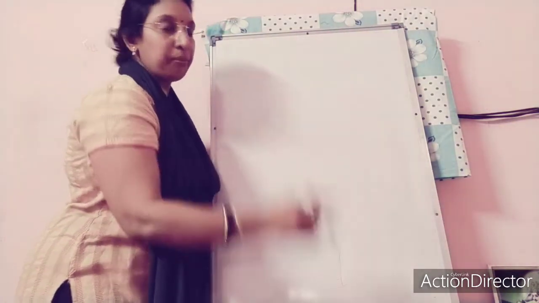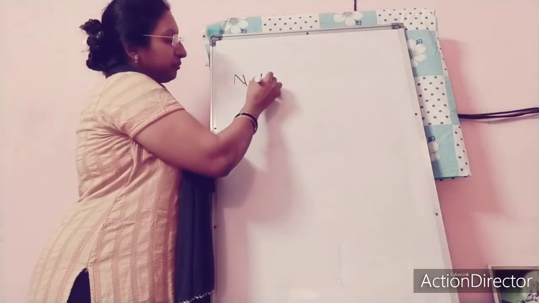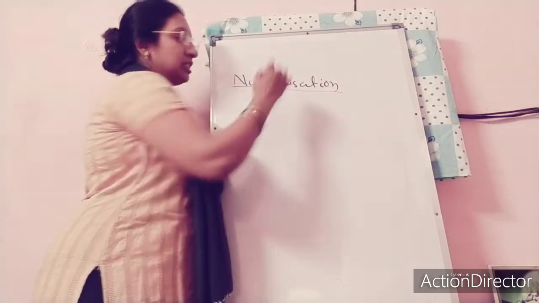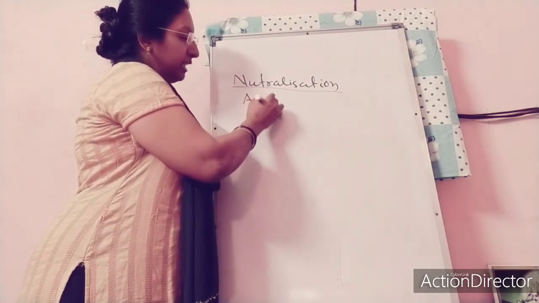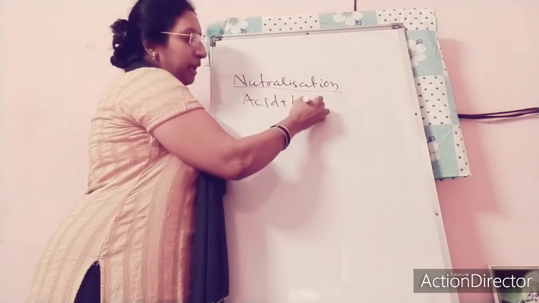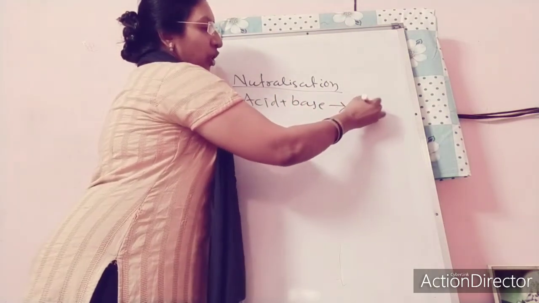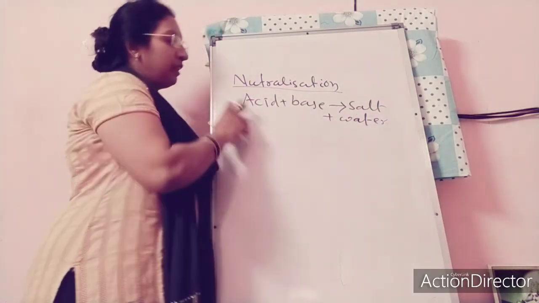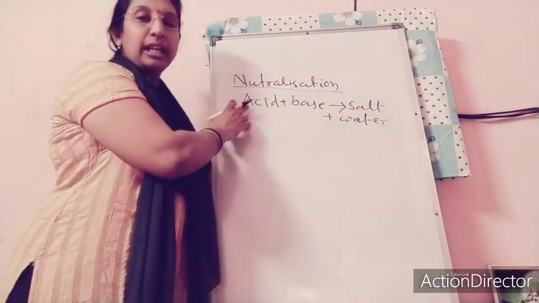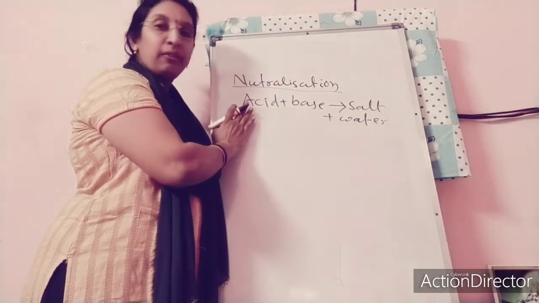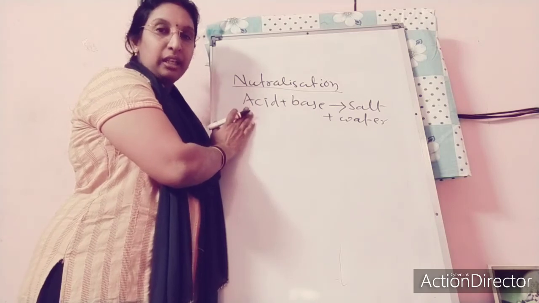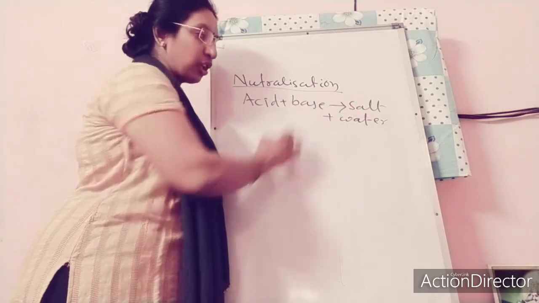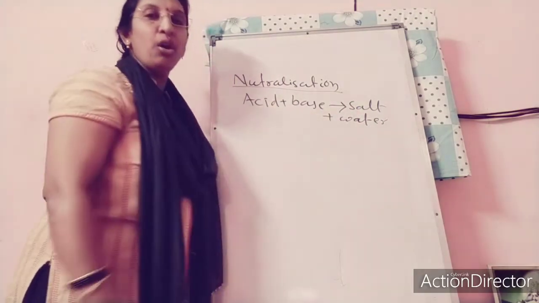When you are reading about neutralization, an acid is reacting with a base to give you salt and water only. Neutralization means when an acid reacts with a base, the acid radical of the acid and the basic radical of the base combine with each other to give a salt, and the rest of the radicals give you water.